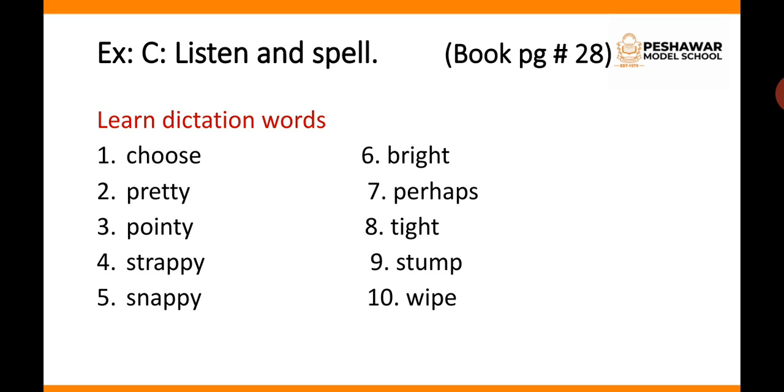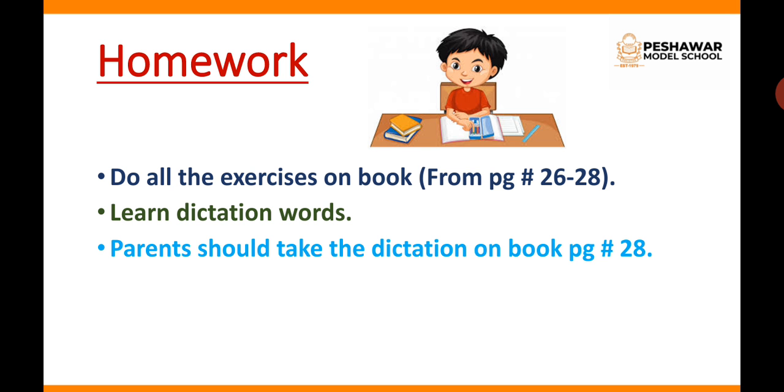These are the dictation words you have to learn and your parents are going to take the dictation on page number 28. The words are choose, pretty, pointy, strappy, snappy, bright, perhaps, tight, stump, wipe. Learn the spellings of these words. Your homework is to do all the exercises in the book from page number 26 to 28. Learn dictation words. Parents should take the dictation on book page number 28.